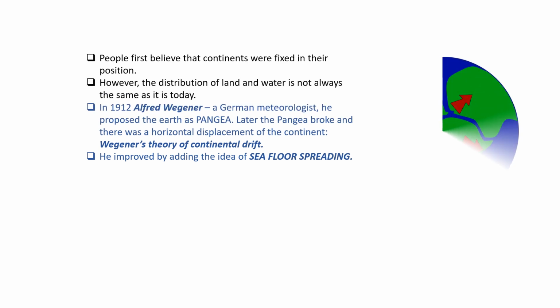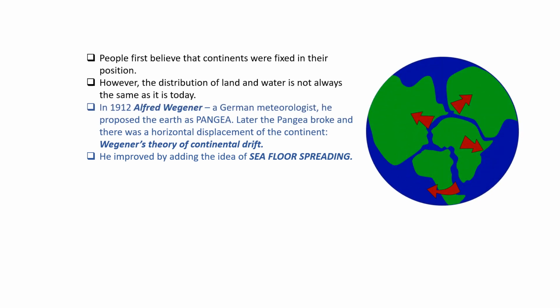Coming to these seafloor spreading and continental drift theories, we have some information related to this along with the picture. If you observe here, there is a breakage between the land masses, and it is not like a single supercontinent. It has multiple continents along with breakages. People first believed that continents were in fixed positions, like there is no movement of these continents. However, the distribution of land and water is not always the same as it is today. Land and water are not equally distributed all over the earth.